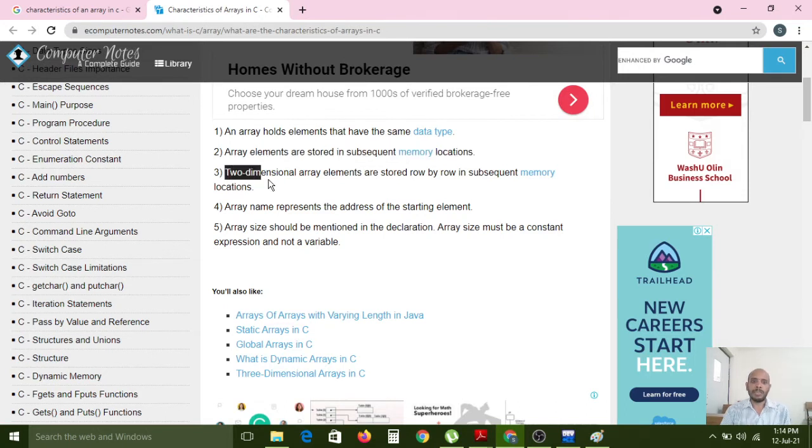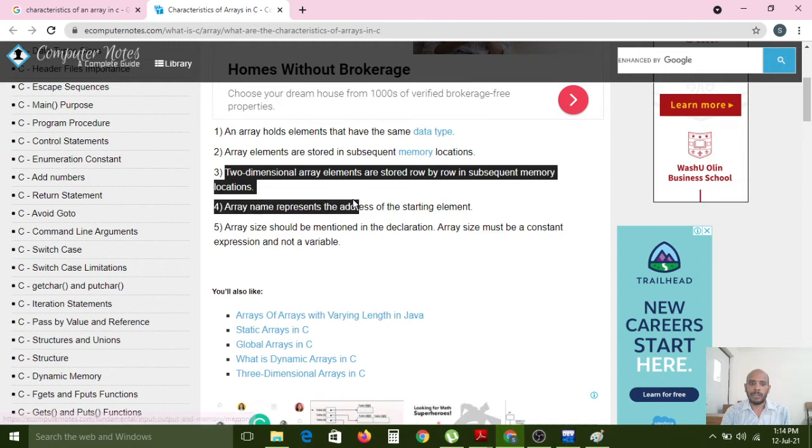Next, two-dimensional array elements are stored row by row in subsequent memory locations. How the memory is allocated in a two-dimensional array, I will explain in the types of arrays. Okay, then only you can understand that. At this time, it is better to understand the basics. A two-dimensional array internally uses rows and columns.